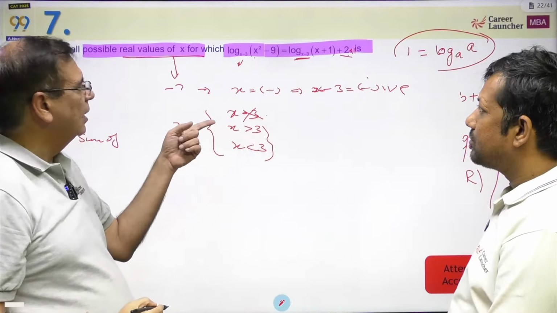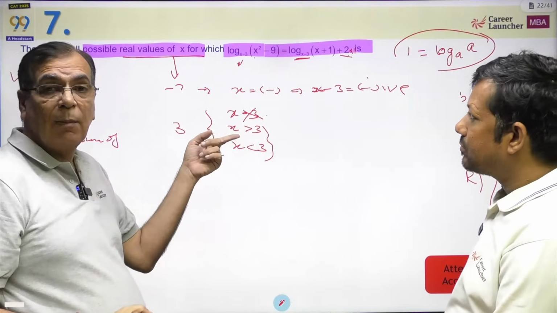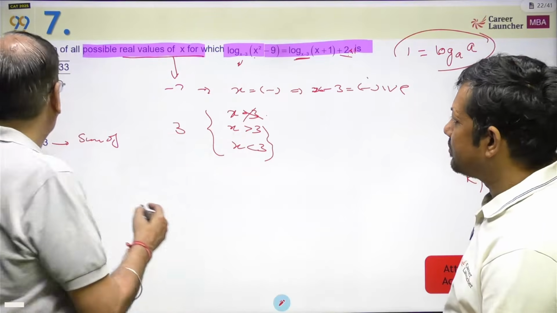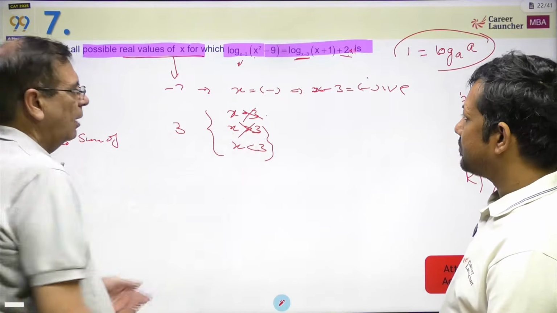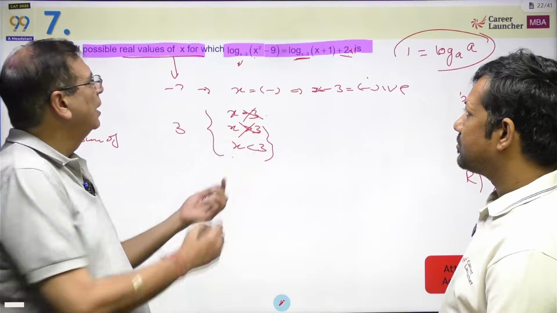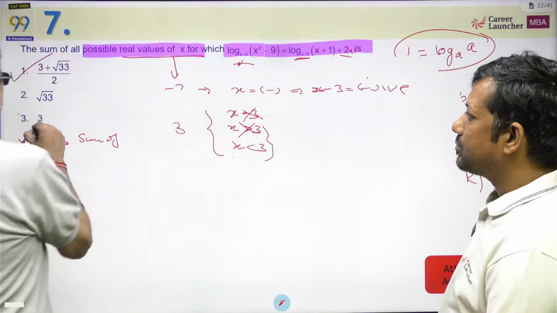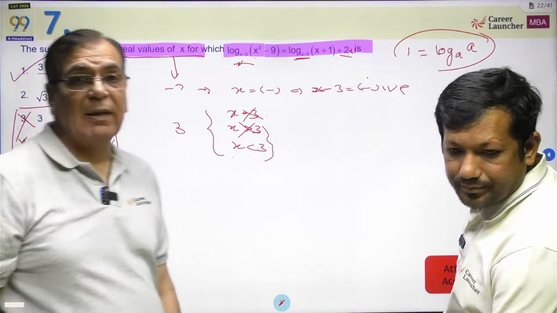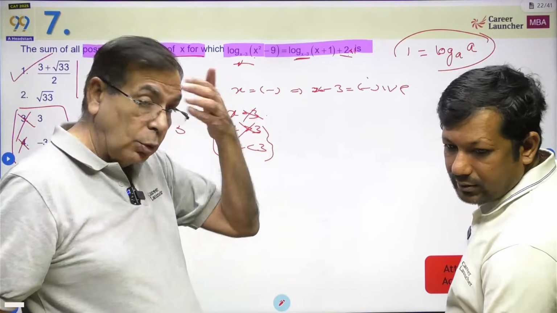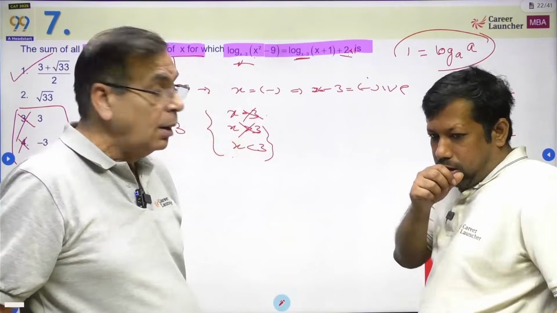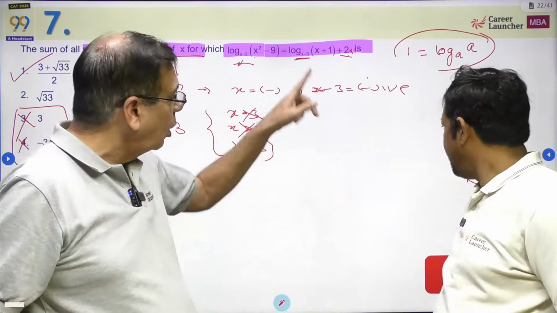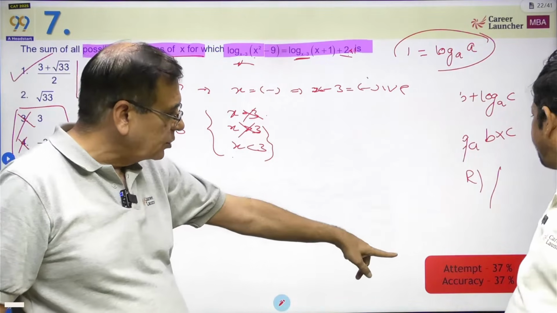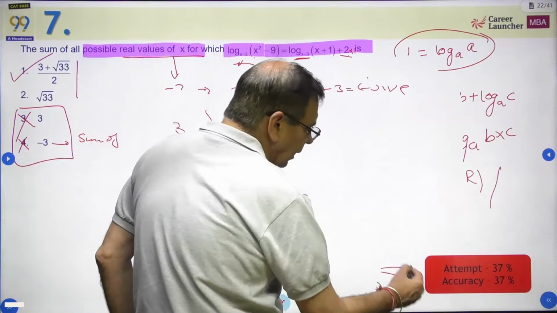X is greater than 3. If it is greater than 3, the sum of the values greater than 3 will be more than 3. So this also cannot be the case. If all values of x are less than 3, then this will again become negative. So this is not possible. So out of the 4 choices, 2 choices you could have eliminated very, very easily, and then looked at doing something with the remaining 2 choices. But ये चीज लेके चलना चाहिए. Logs का सवाल है. If you are not comfortable with it, this was a round 2 question, and the data is also telling us round 2 question.